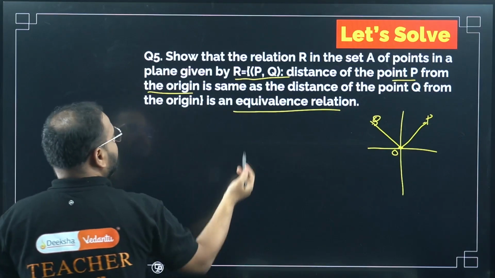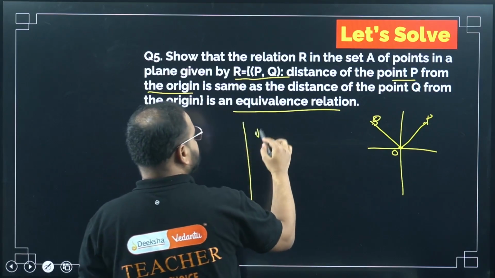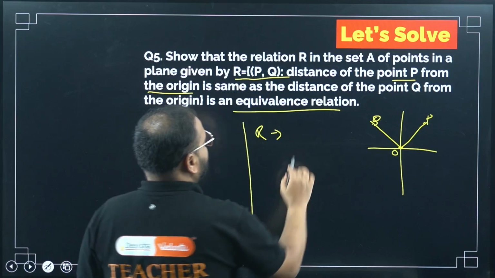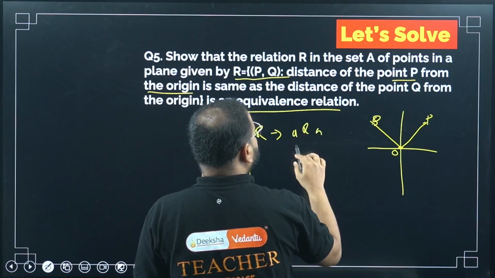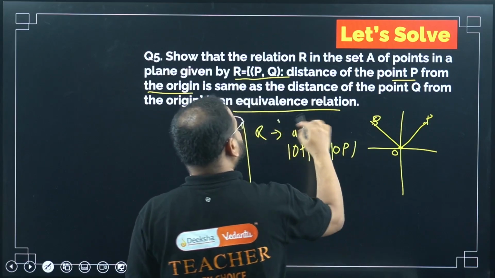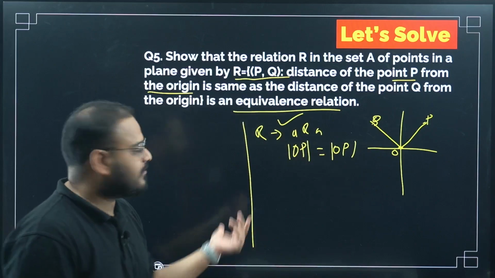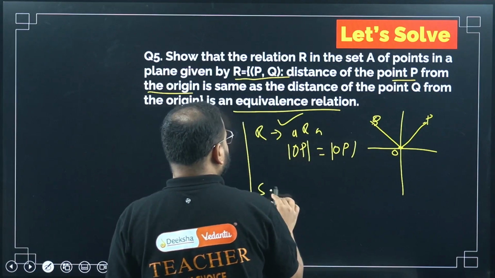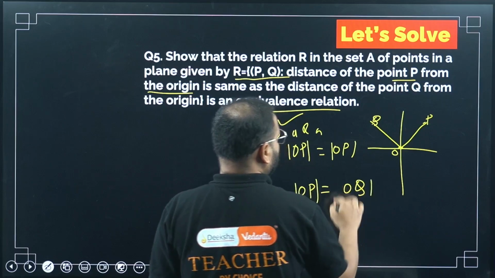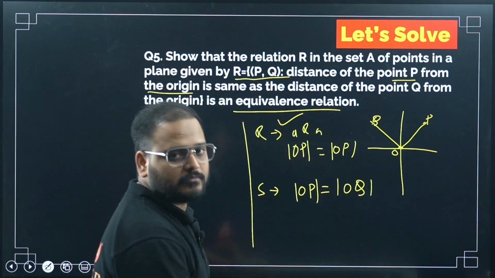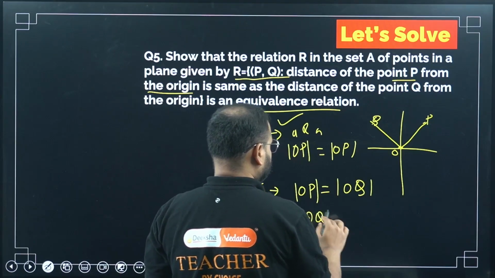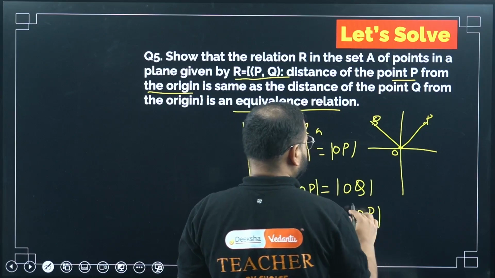Okay, let's check quickly. First one, reflexive. What will happen? Obviously, ARA has to be true. Means OP will be equal to OP, no? So reflexive, yes. A length will be equal to itself. What about symmetric? Let's say I've taken 2 points. If OP is equal to OQ, this is my symmetric condition, no? Then obviously OQ will be equal to OP, right?